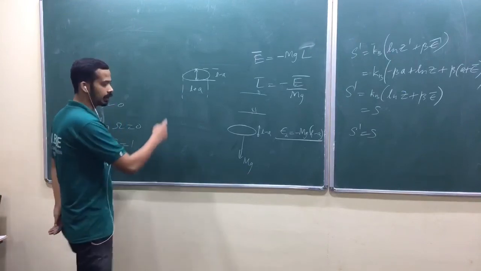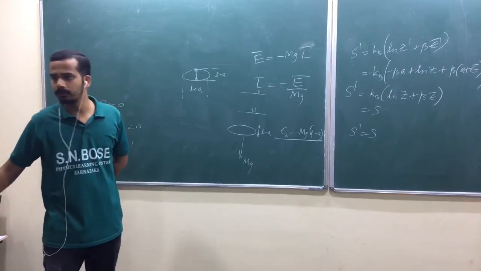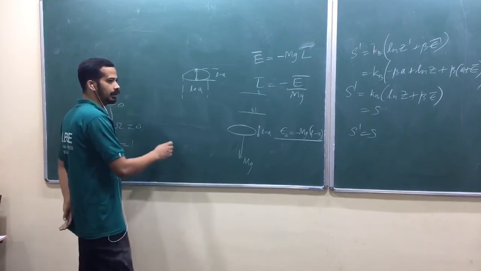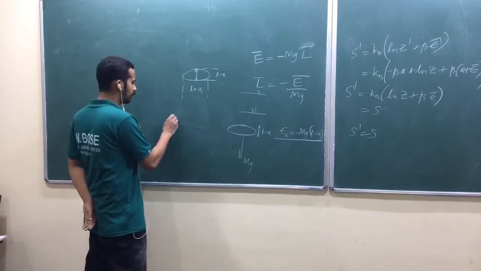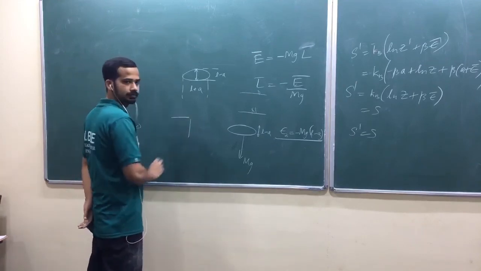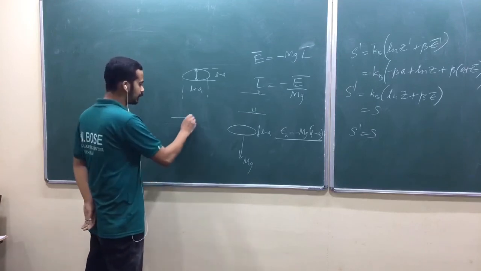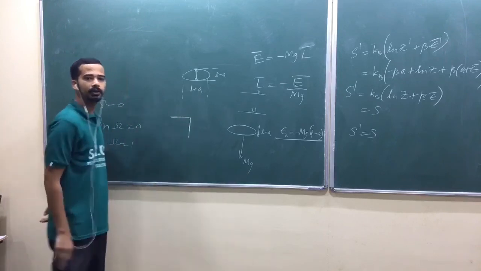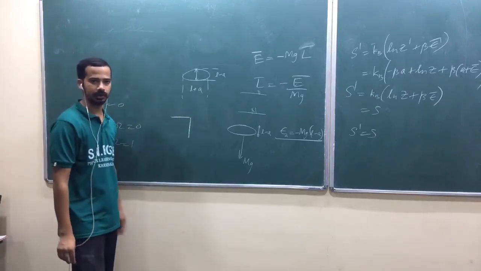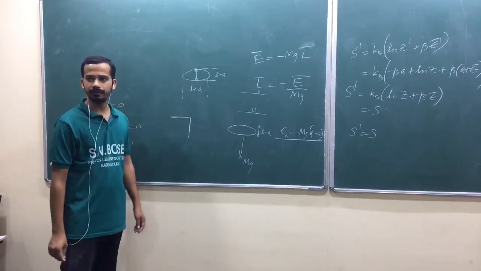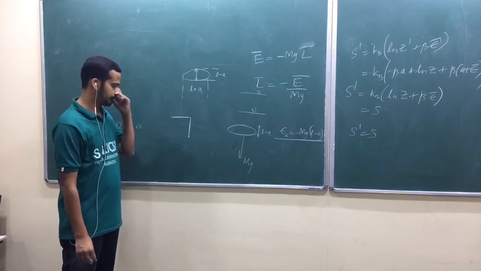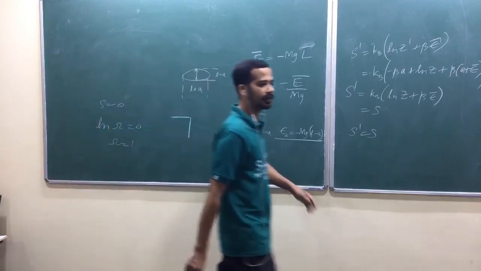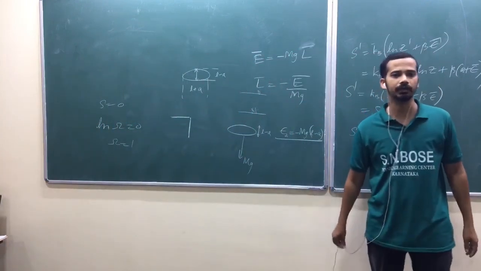There are other problems, okay? Let me give you one more problem from the next chapter of Reif. He talks about a rubber band. It can align like this or like this. When it aligns like this, you will have some negative energy. When it aligns like this, you will have zero energy, as there will be no displacement like that. So when would you define negative energy? How do you interpret negative energy?